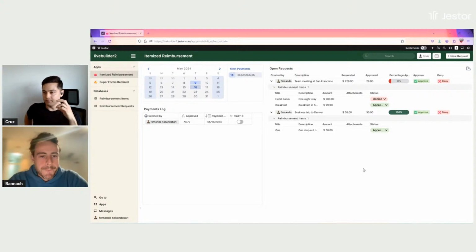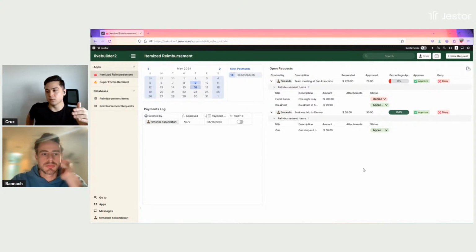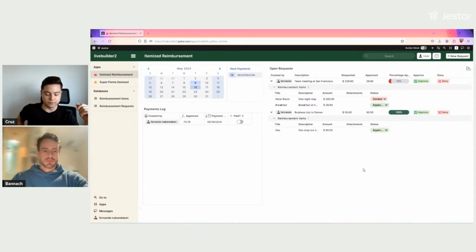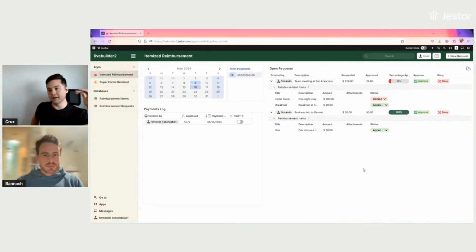Cool. The key word here is itemized. So the idea here is to create an approval system that deals with items in a request. The main problem people have while trying to build BPMs or reimbursement platforms with other no-code tools is that you usually don't have such granular control of items. You cannot approve one specific item and then deny the other one, and have that automatic sum of every item.